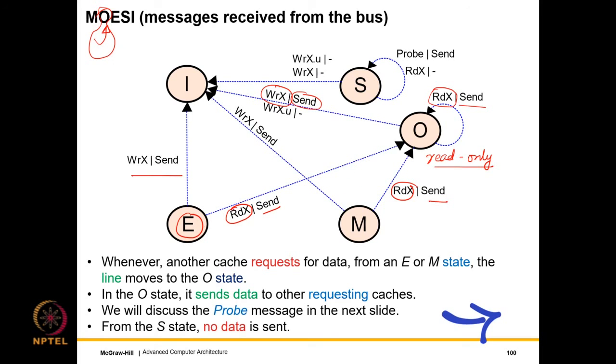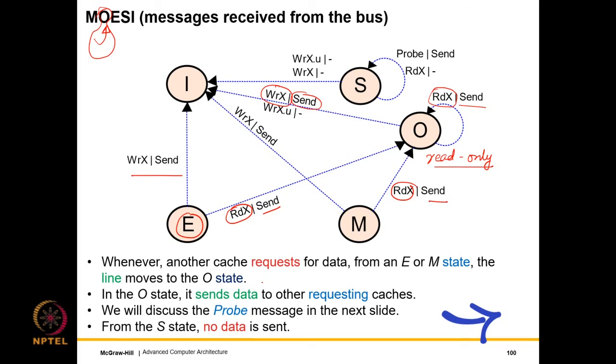So from the E or M states, if a write miss comes, then of course we send the contents of the block, and we invalidate ourselves, which in any case has to be done because it is a write invalidate protocol.